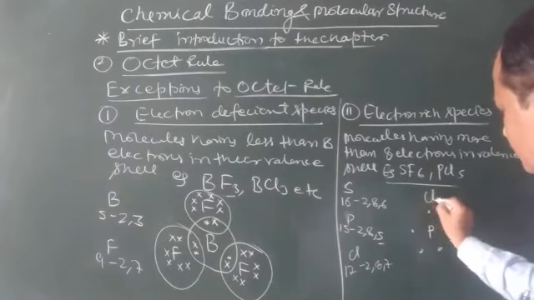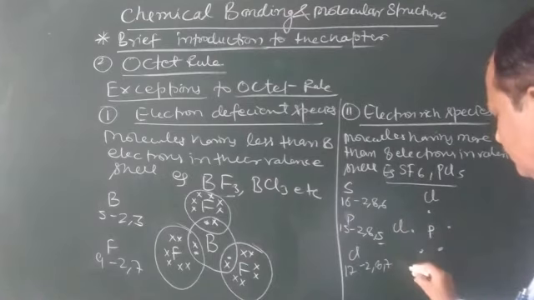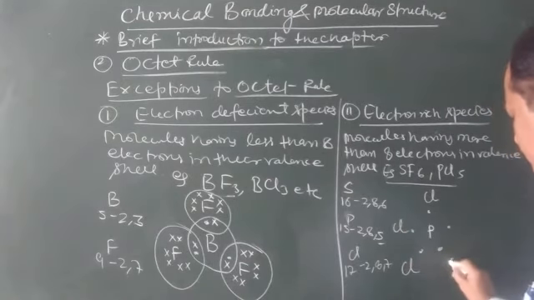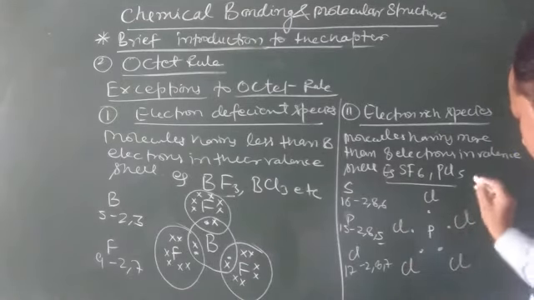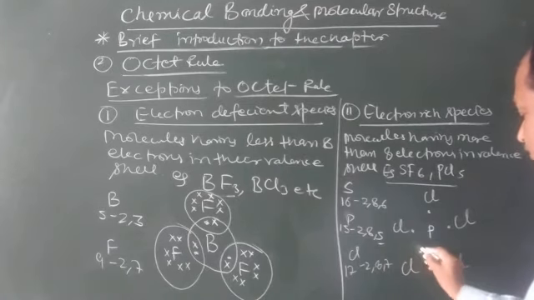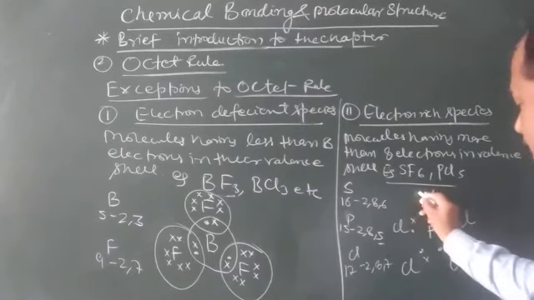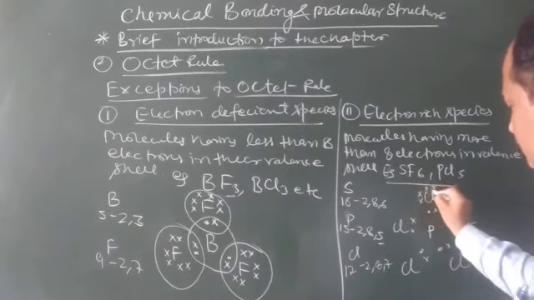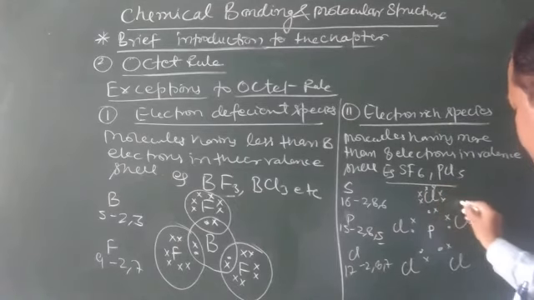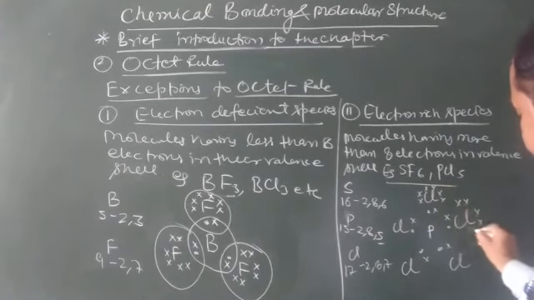Put one chlorine here, another here, another here, another here and another here, each with one electron marked by a cross. Keep on counting.